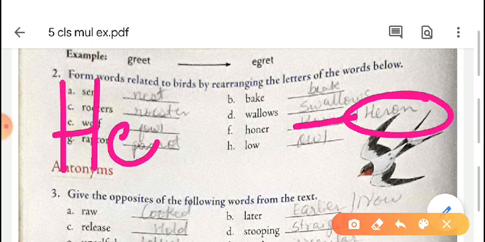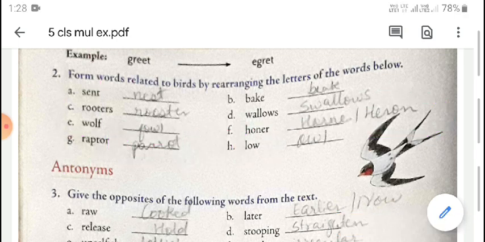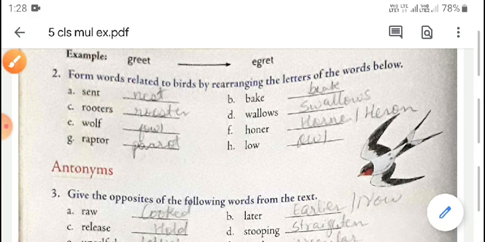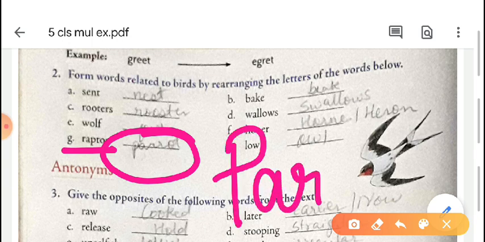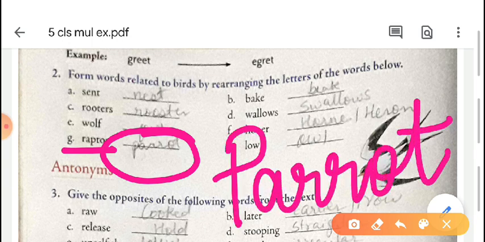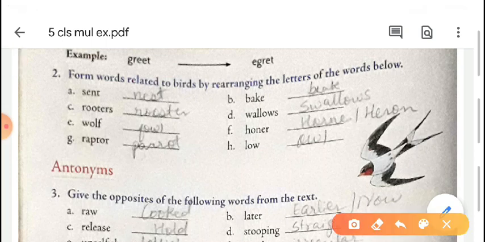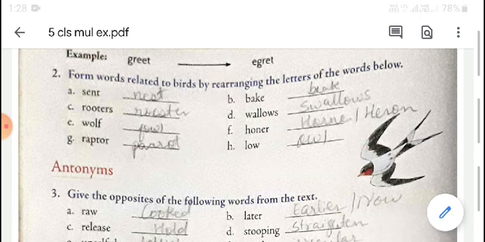Heron, H-E-R-O-N, heron. Next, raptor given. What is the bird-related word? Parrot, P-A-R-R-O-T, parrot. Now, next word, low given there. The bird-related word is owl, O-W-L, owl.